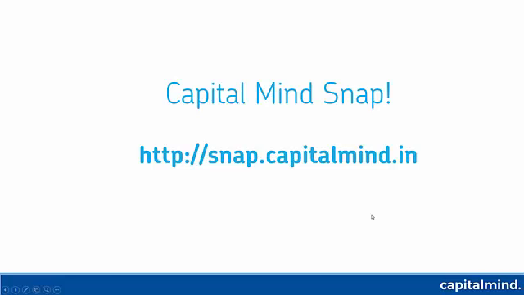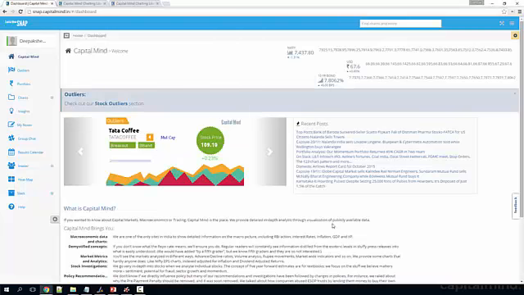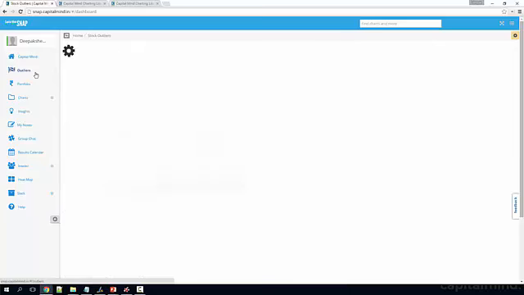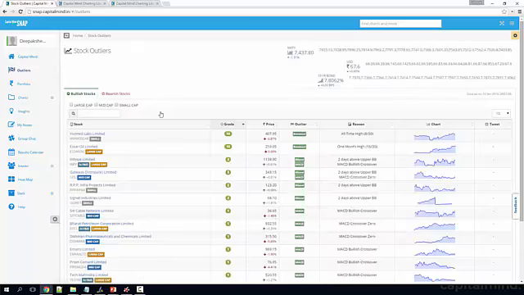We also have an extensive data platform that's going to be expanded on literally a monthly basis, and there are some great features. Let's cover some of those in some detail. If you go to snap.capitalmind.in, this is what comes up. There's a lot of information here. We're just going to take you through one of the most important parts, which is outliers.